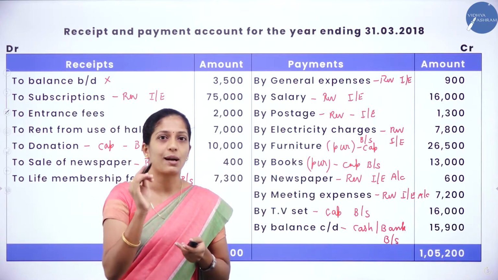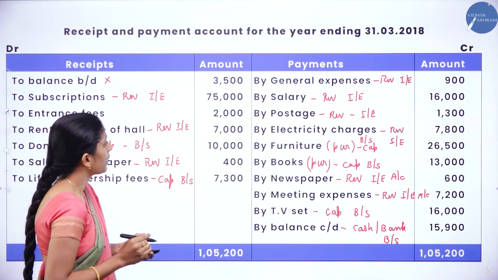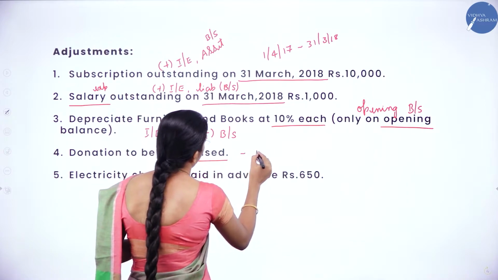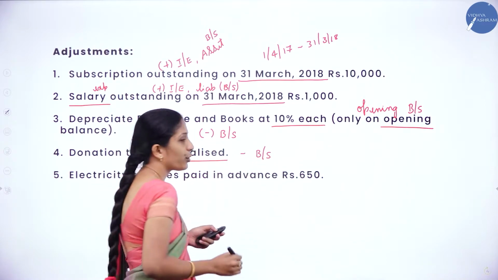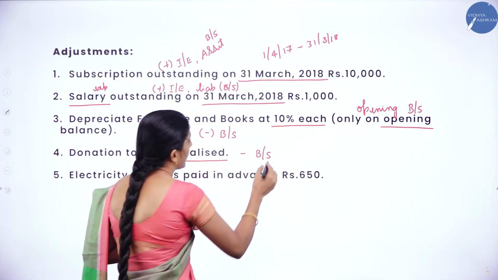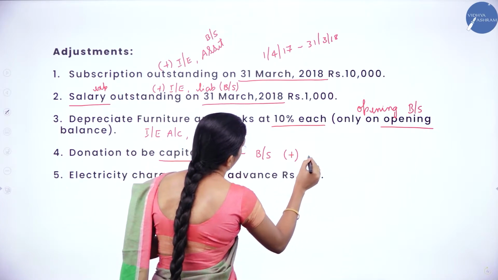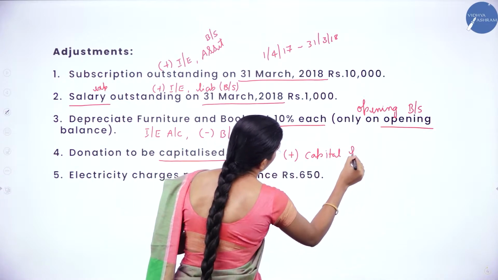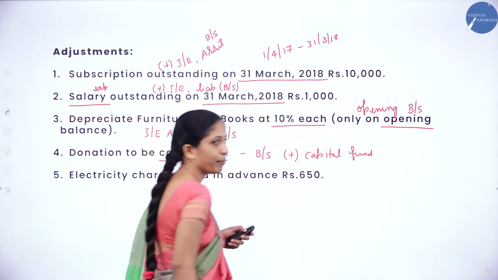So how do we record this donation? It has to be added to the capital fund in the balance sheet.